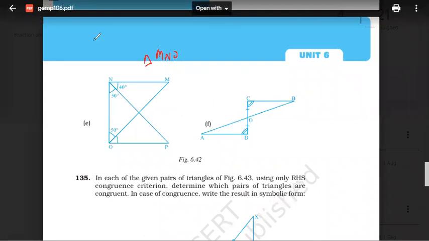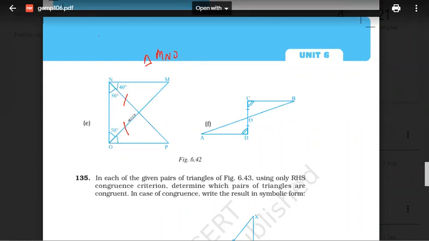This question is not complete, I guess. Okay, something must be given. This is 40. This is equal to this, because both are 50-50, right?